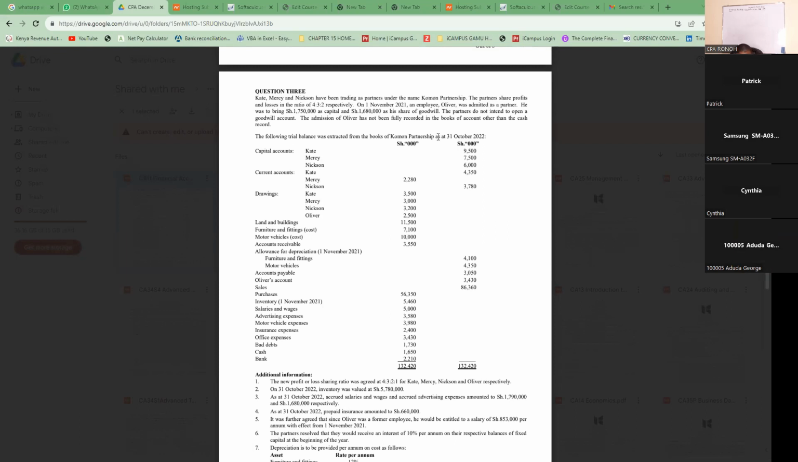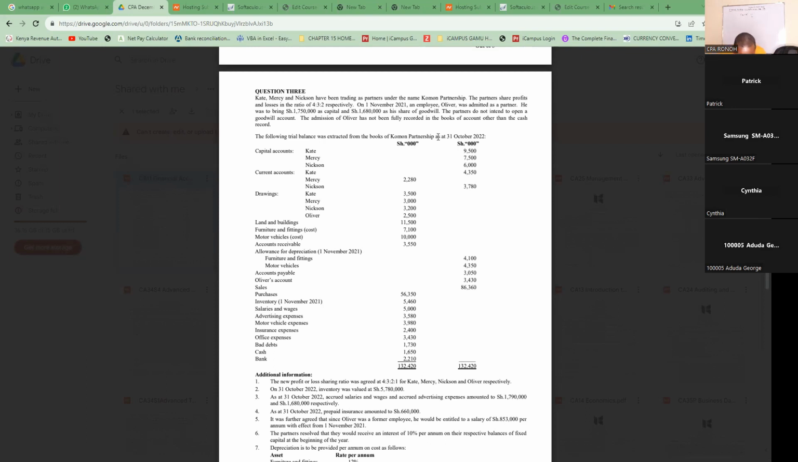Remember, this is financial accounting, and we must know how to do a double entry. If a partner or anyone else brings in capital, we debit which account, and we credit which account? We credit the capital account and we debit the cash account. That's what this examiner is telling us. So you have to credit that 1.75 million in the capital account and debit the cash account or bank account.